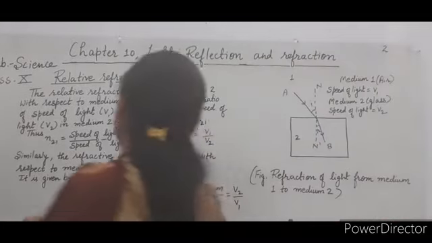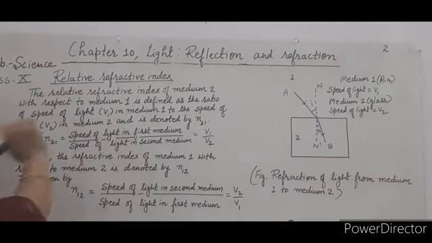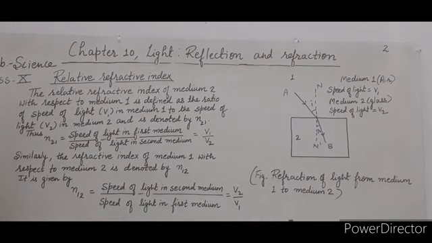Now the relative refractive index of medium second with respect to medium first is defined as the ratio of the speed of light in medium first to the speed of light in medium second, and it is denoted by n21. Thus n21 is equal to v1 divided by v2.